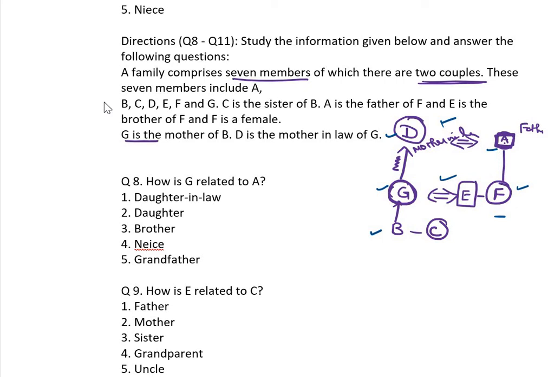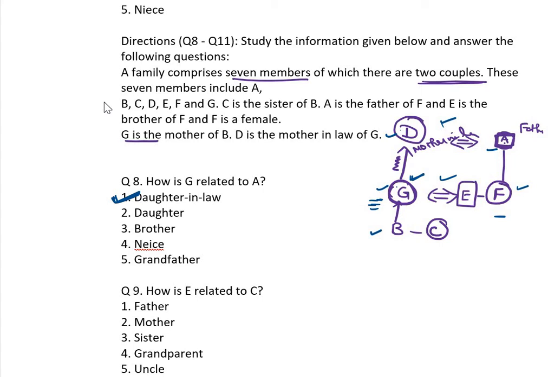How is G related to A? These two are a pair, husband and wife. A is a mother-in-law. So for the mother-in-law, G is related to A. What is the position of G? Daughter-in-law. Okay. So it is a girl, therefore it is a daughter-in-law.